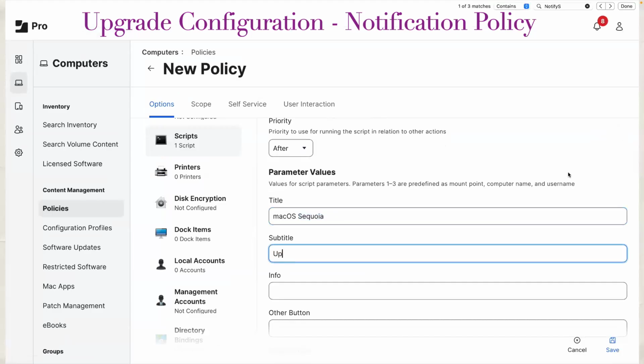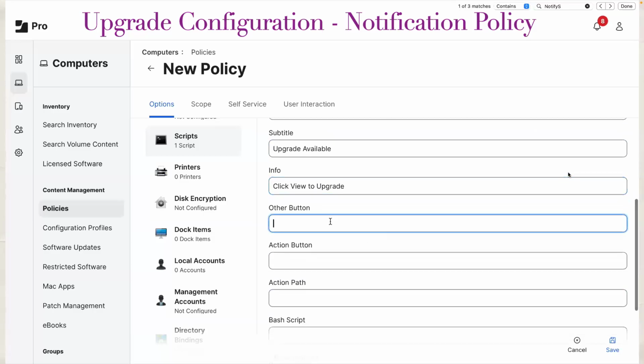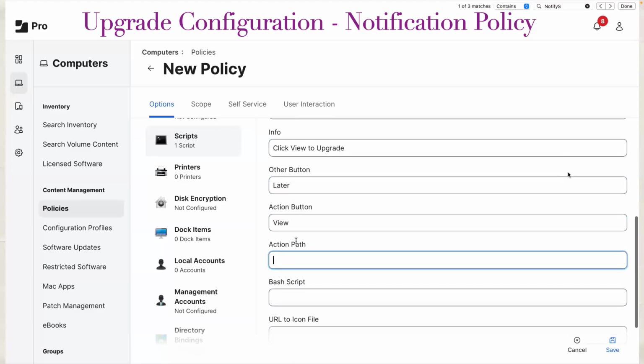Subtitle is upgrade available. Basically, just to inform that, oh, the upgrade is available. What is the information we want to give? I want to say, click on view to upgrade, something like that, right? Other option, if user doesn't want to do it, click on later. This policy will run once every day for users' Macs till the time they upgrade to Sequoia. Action button is view, and there is an action path.